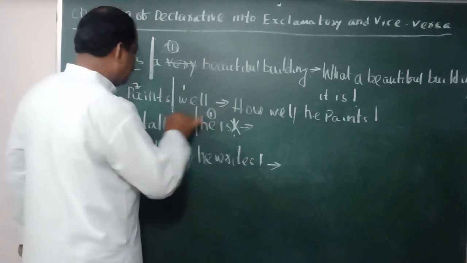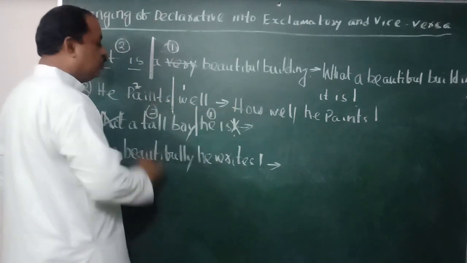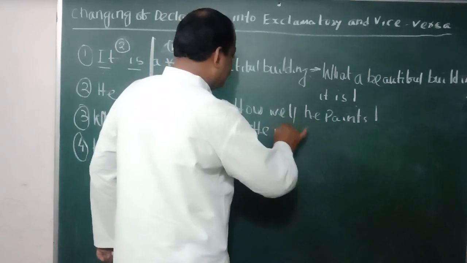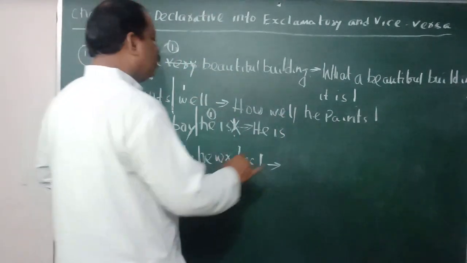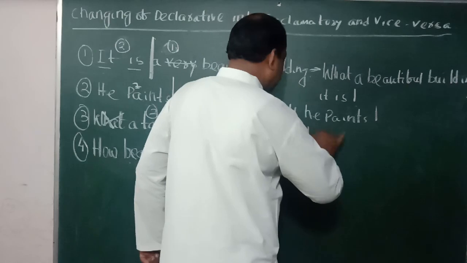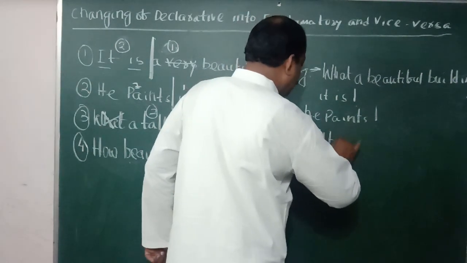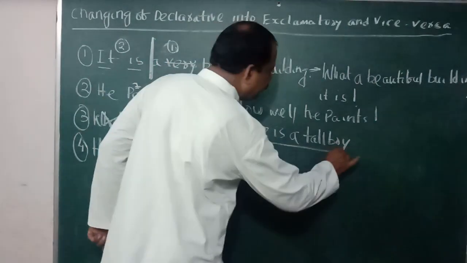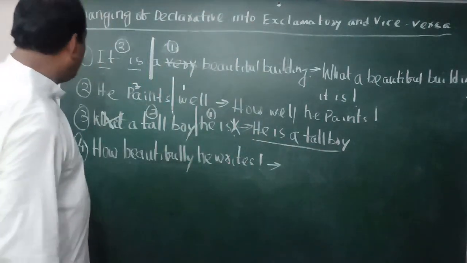This is part 1. This is part 2. Now write down. 1. He is. Then 2. A tall boy. So here the answer is: he is a tall boy. Again, see how I have done.